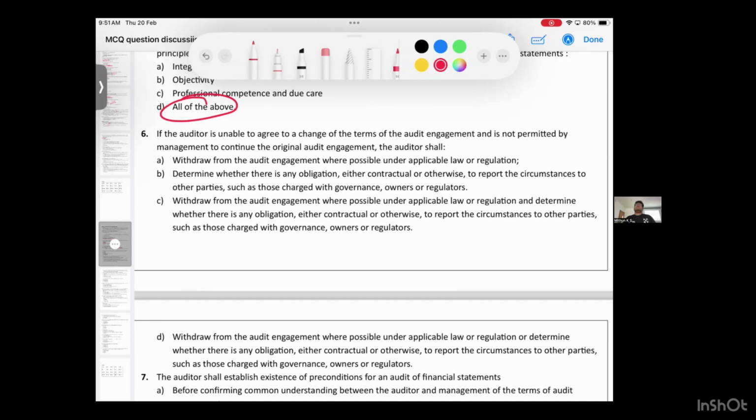But before withdrawing, should you communicate with the competent authority? Should you communicate with the TCWG? And you have to do one more thing. You have to check whether it is permitted by law or not. It should be permitted, first of all. It should not be restricted. Second thing, you have to communicate. So which is the correct option? Read properly. All the MCQs, read properly and tell.